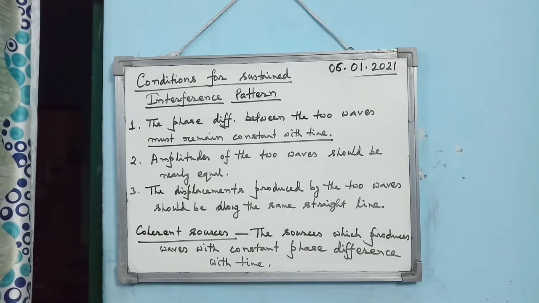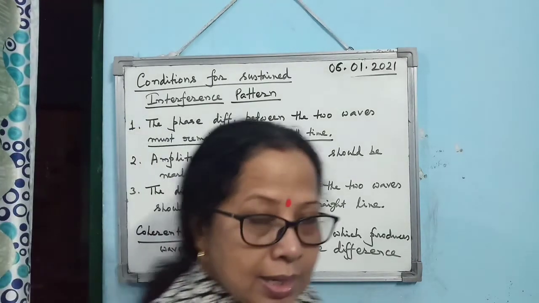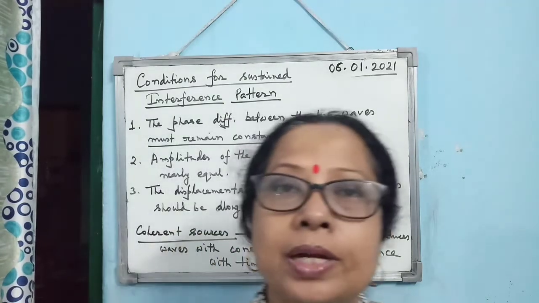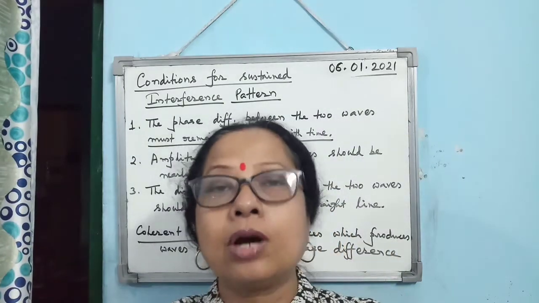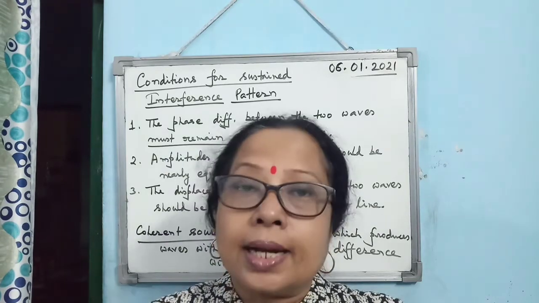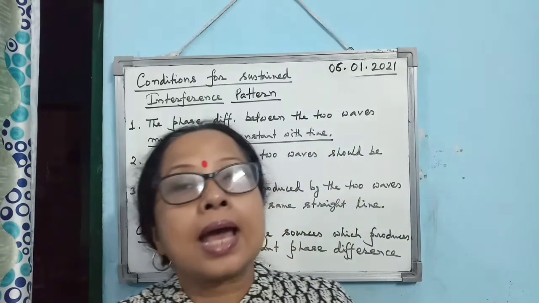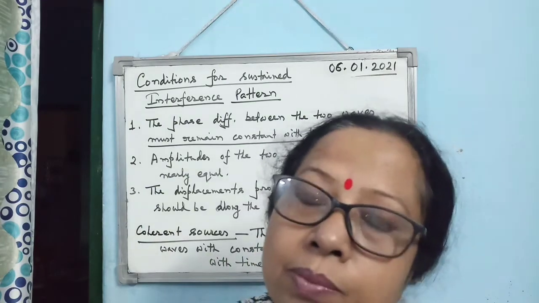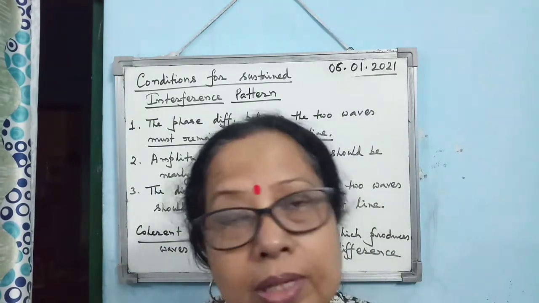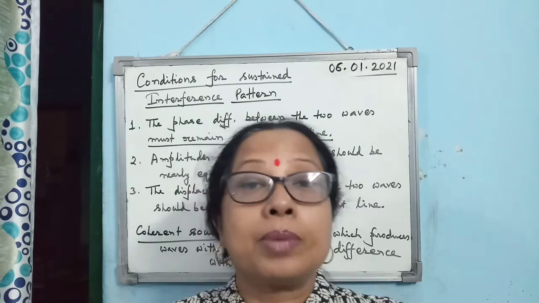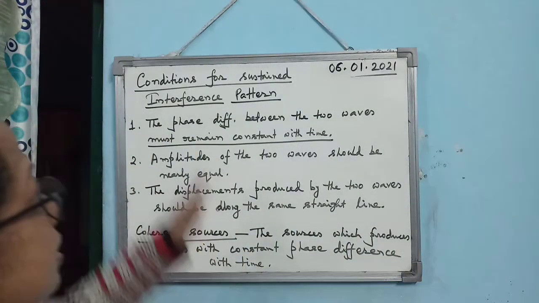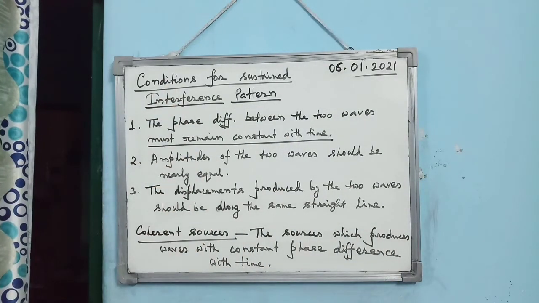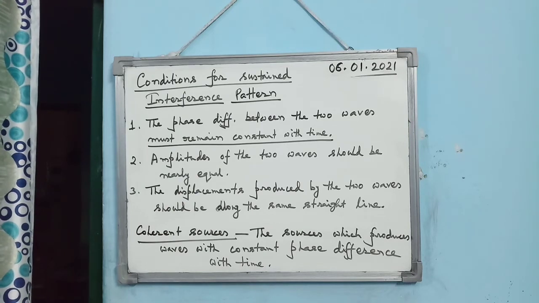So once again I am summarizing the points you have to remember. Learn and remember the statement of principle of superposition, statement of interference, condition for sustained interference, the expression for maximum intensity, then the condition for destructive interference, the expression for minimum intensity, and the most important one, the condition for sustained interference pattern, and what are coherent sources. Coherent sources are the sources which produce waves with constant phase difference with time.